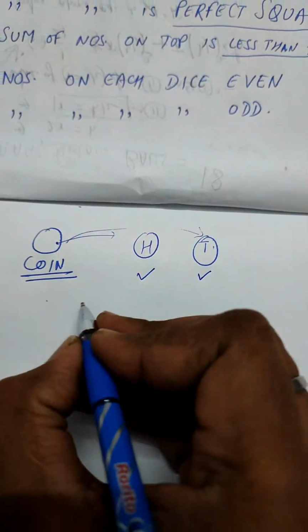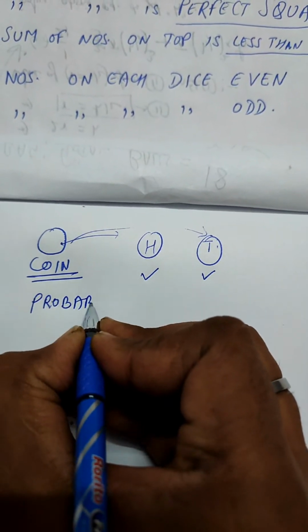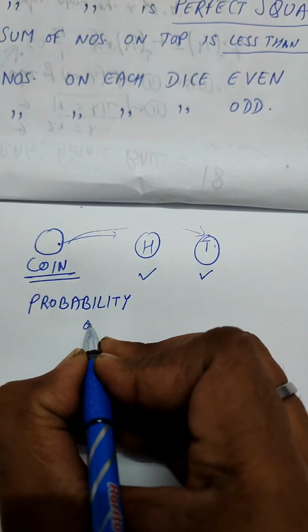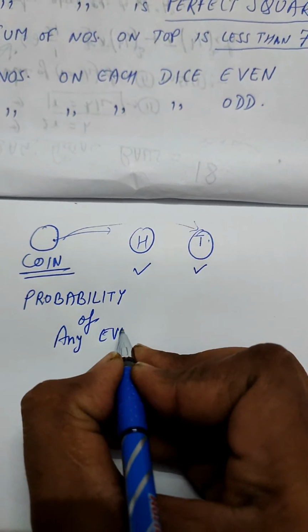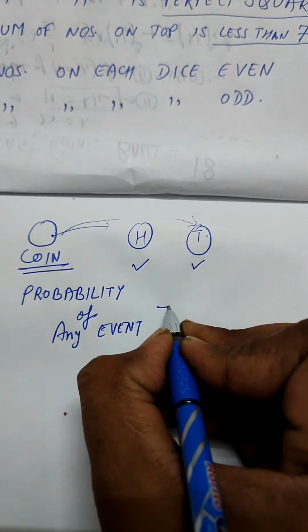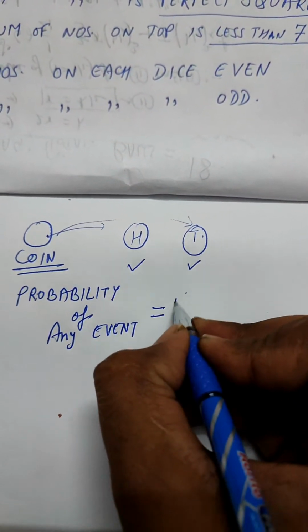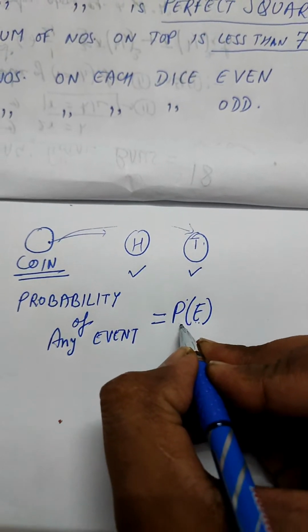So probability of any event is equal to, we will denote it by P of E. E for event and P is the probability.